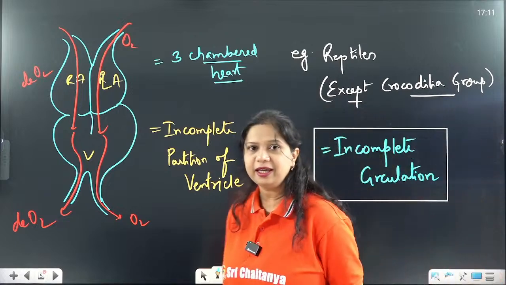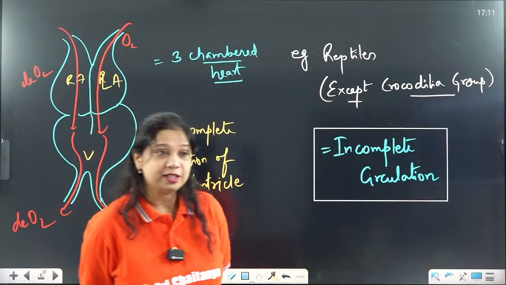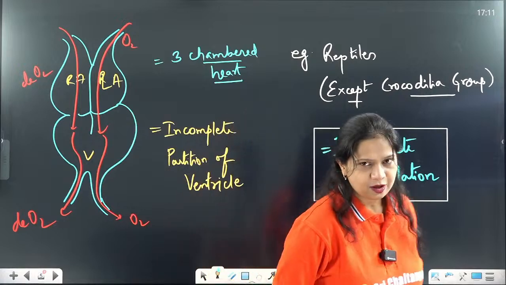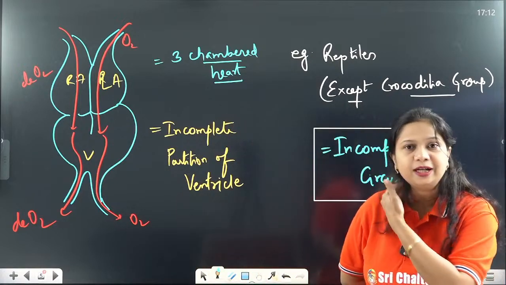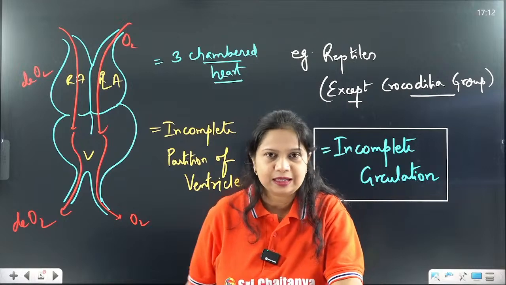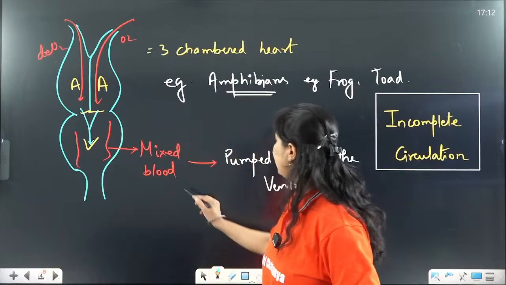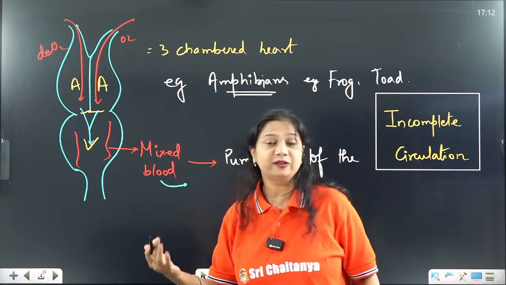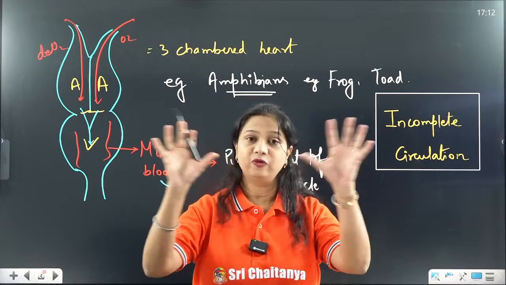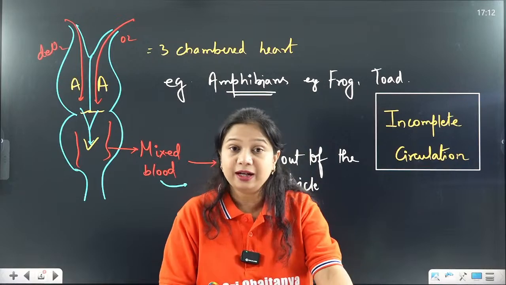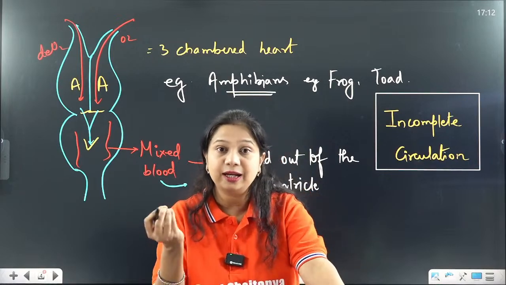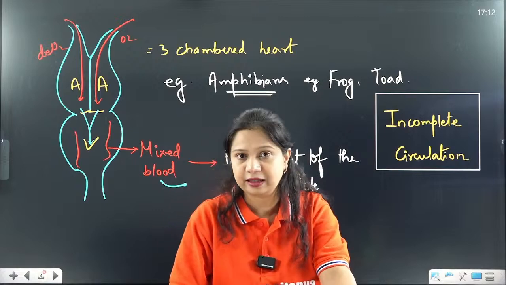Now you must be thinking, what about this deoxygenated blood? If the body is getting deoxygenated blood, what will happen to them? In the case of amphibians, once this mixed blood is released out of the heart, it goes to various parts of the body and to the underlying blood vessels under the skin.